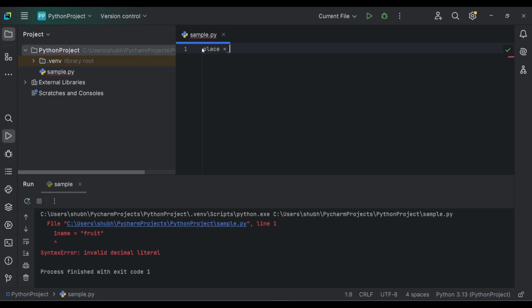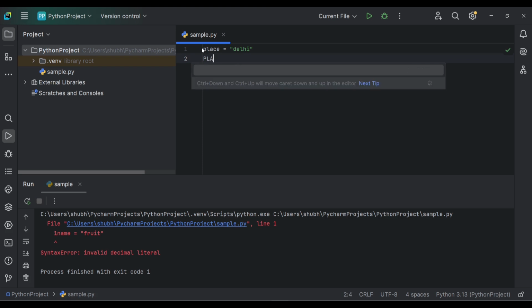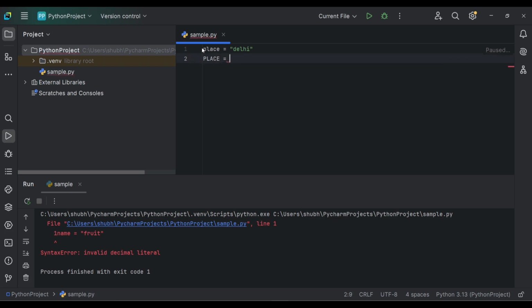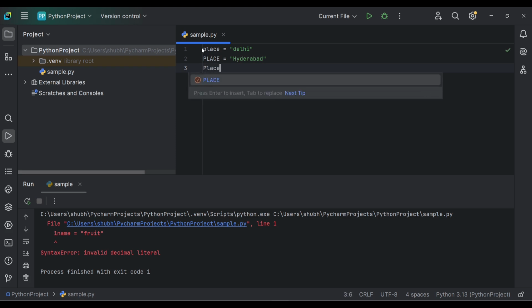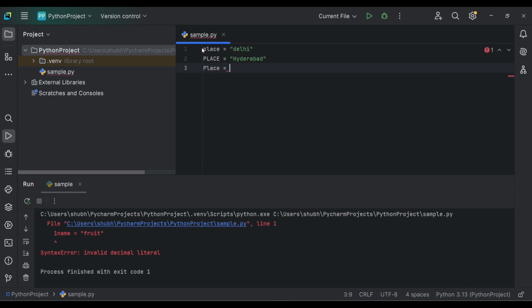We can have a variable with name place as Delhi. We will have another variable PLACE, which is in capital, let's say Hyderabad. Then create one more variable with the first letter as capital, Place, let's say Bengaluru. Let's try to print all these variables.